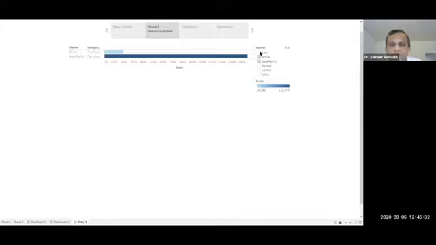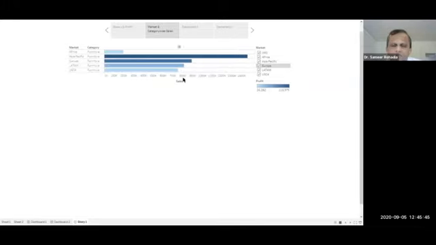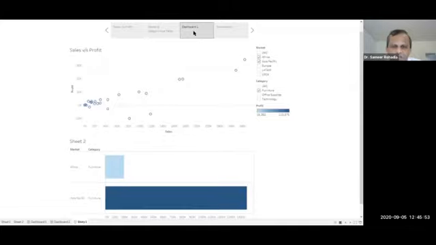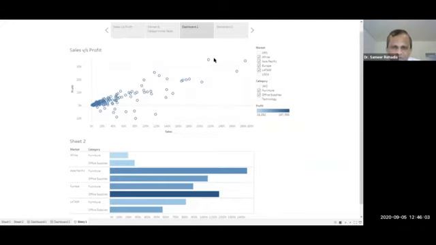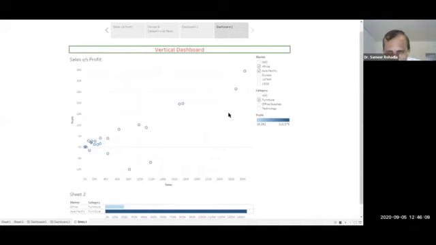Now here, what I was telling you, the advantage of using these stories is that you can play with these filters. As soon as you select all these things, this will show you everything. So you can play with this filter also. Then we go to dashboard 1. Here also we can click Europe and Latin America, and accordingly this will show you those things. We can click on office supplies also. So this is your dashboard 1, and then I go to dashboard 2. This is also similar only.